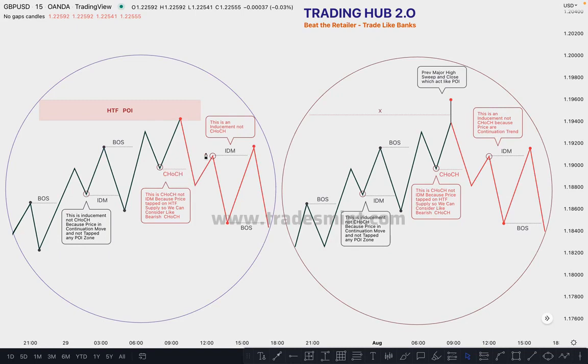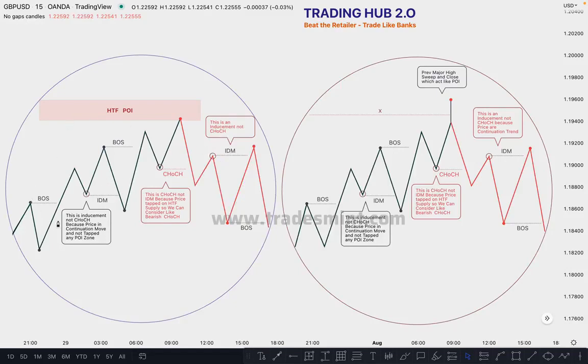Same thing happens here. The market pushes a higher high and breaks this structure, and this is, you can say, a break of structure. But in reality this is counter trend, and price must take out the inducement. So this is our inducement and you can sell. And another type of entry is possible here: if the market pushes a higher high and sweeps the previous minor internal high, and then pushes downside, in this case you don't need to wait for the inducement, right? So you can sell here. These are two possible scenarios, after the inducement or without inducement.